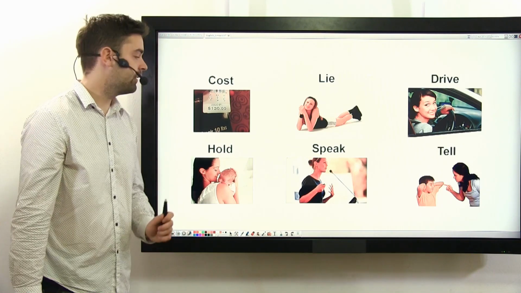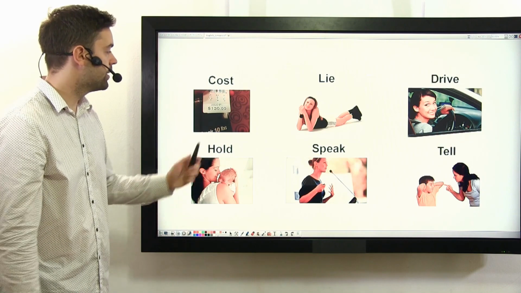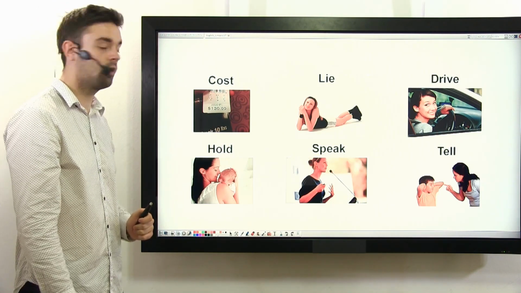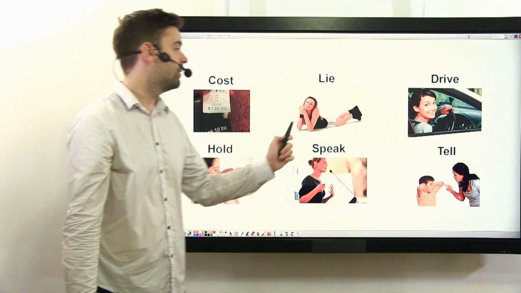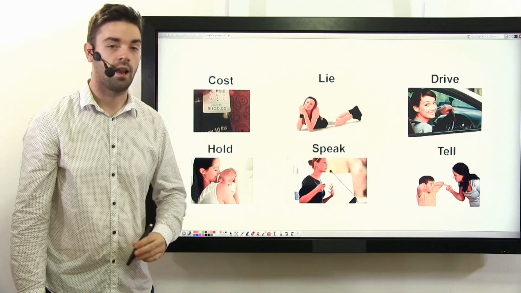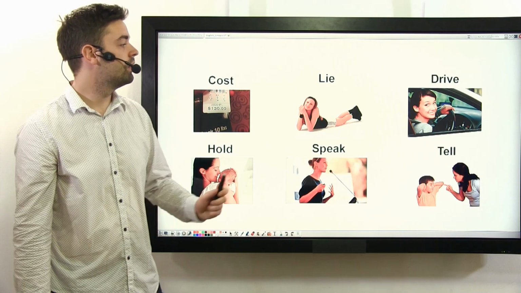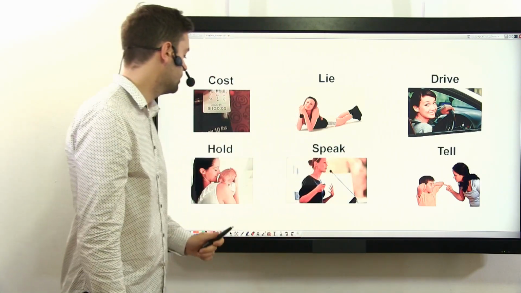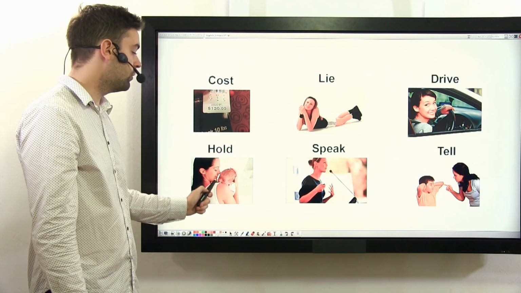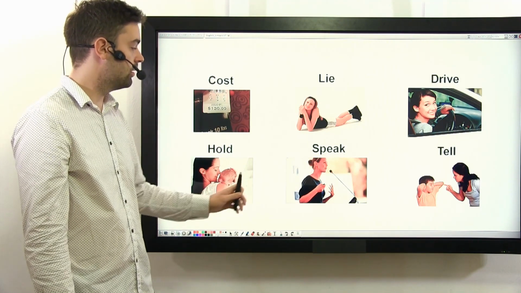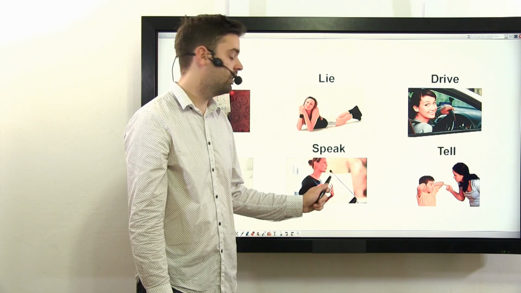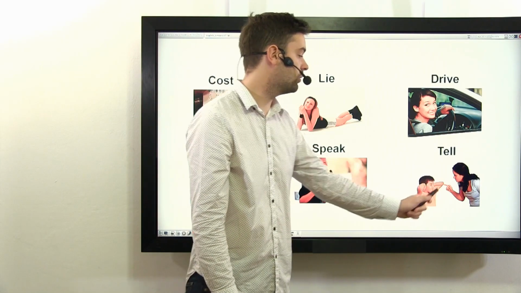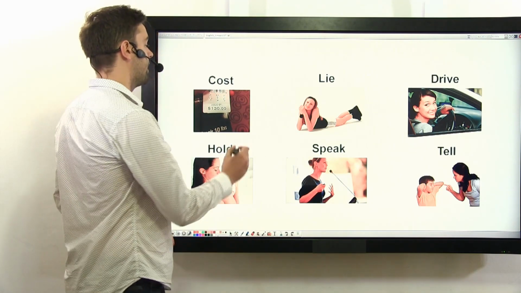So let's take a look at some. So we have cost. The past of cost is cost. The past of lie is lied. The past of drive is drove. The past of hold is held. The past of speak is spoke. And the past of tell is told. So let's write these down.